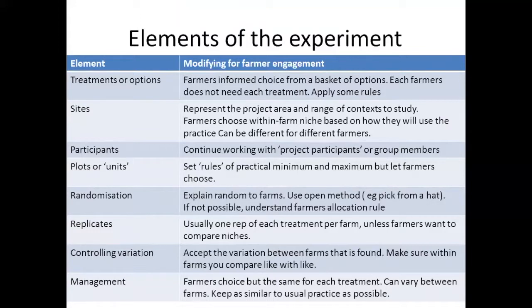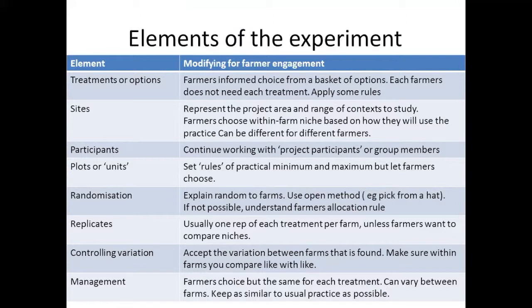So rather than every farmer having exactly the same set of treatments or options on their farm, there are reasons, and we've already discussed those, why you could have farmers choosing at least some of the treatments that they include. The principle is that you don't have to have every treatment being exactly the same on every farm.